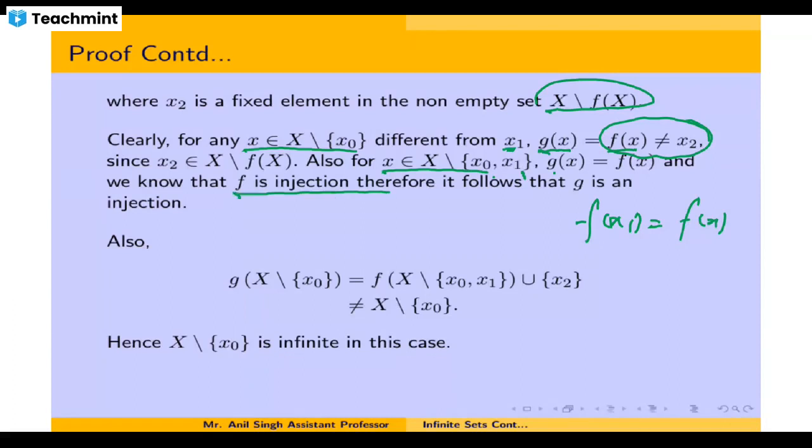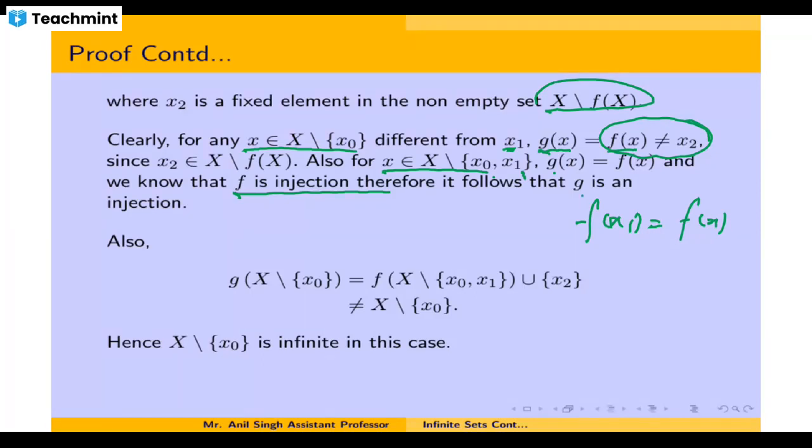It is given in the hypothesis, since X is an infinite set, that you have this injection f. So g equal to f implies that g is also an injection on X minus x naught minus x1.